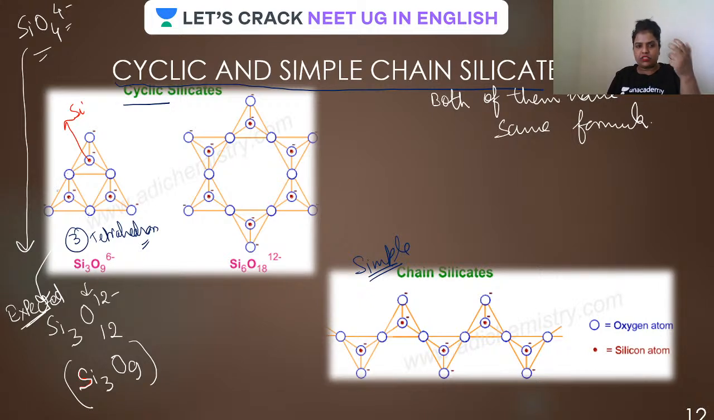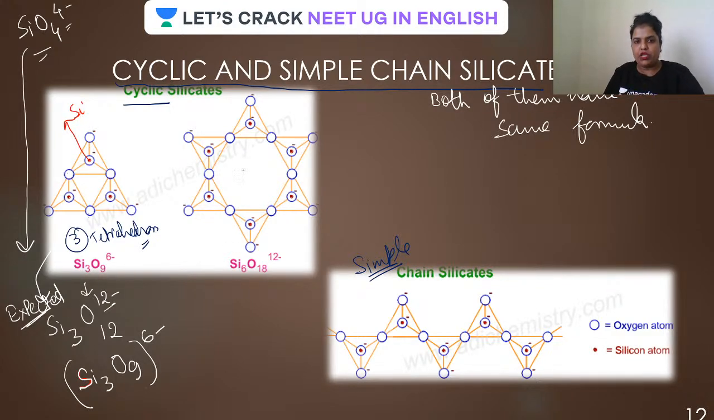And yes, the one which is attached, which is common between the two silicates, has no charge. So 3 oxygen are lost, so total there is a loss of 6 minus. So 12 minus 6 will be 6 minus. So the general formula is Si3O9 6 minus here.